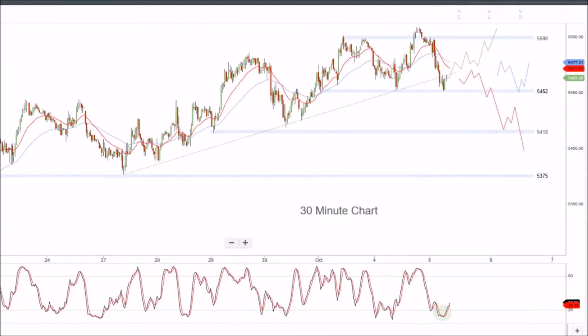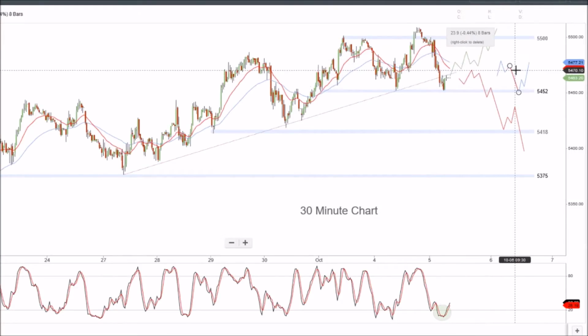Okay, looking at the ASX 200 30-minute chart, the trend up that we've been following has broken. Before that we had to push through 5500. We had that washout of that level, took out a few long positions, and then rolled over from there. We did break that level overnight, but we did find support at 54.52. It will be interesting to see. We are in oversold territory there, so it'd be interesting to see if that can hold up, or whether we just get a bit more contraction as some weakness enters the market.